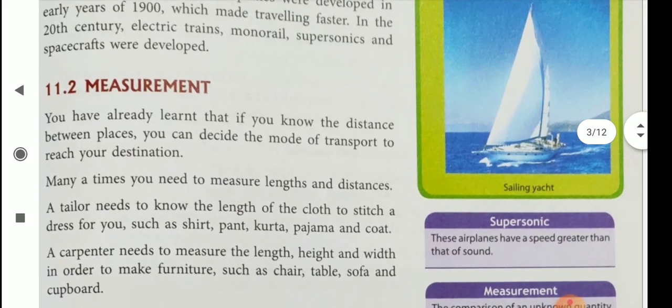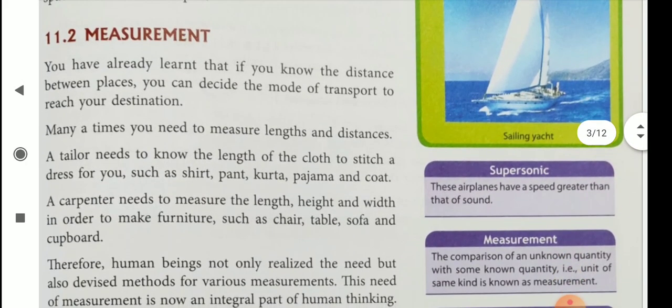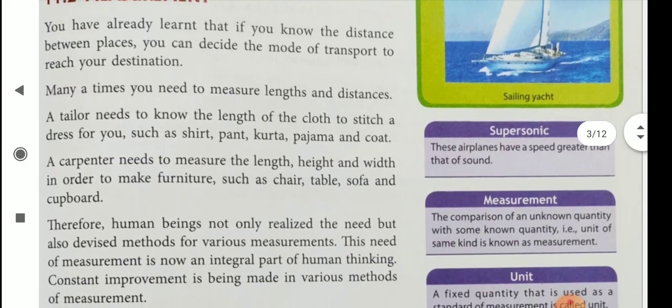Then measurement. What is the need of measurement? Children, you know what is measurement? The comparison of an unknown quantity with some known quantity of the same kind is known as measurement.